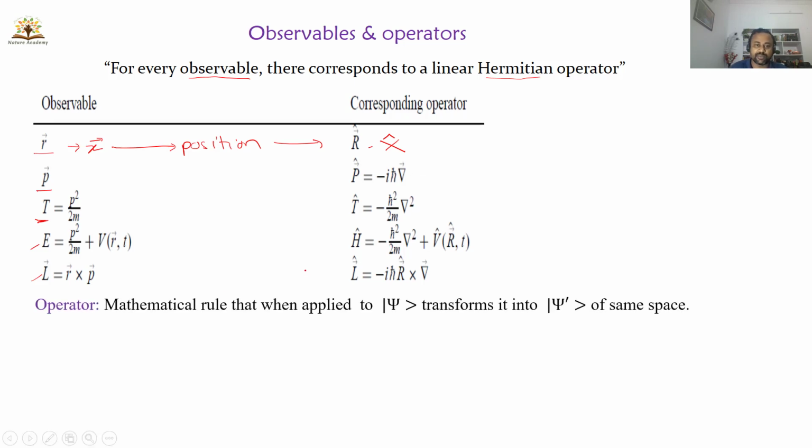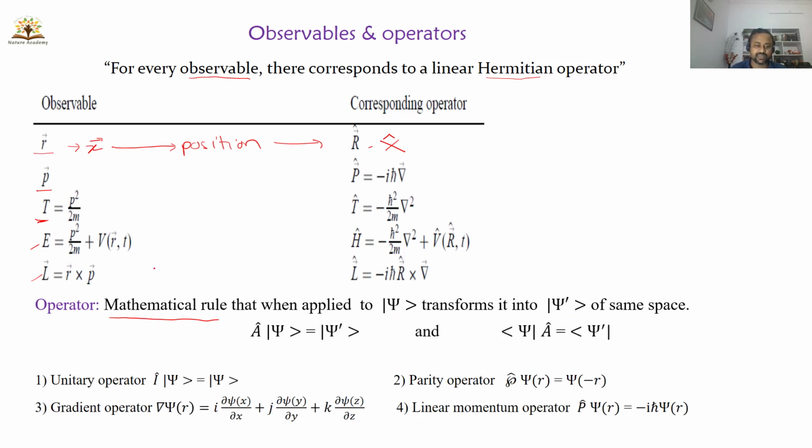What is the meaning of an operator? An operator is nothing but a mathematical rule. When you apply this rule to some state of the system, the state will change. So there are some examples of operators. Look at this one. This is a notation for how to represent an operator.